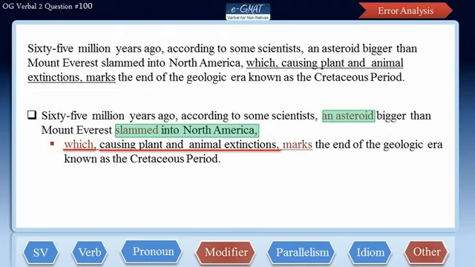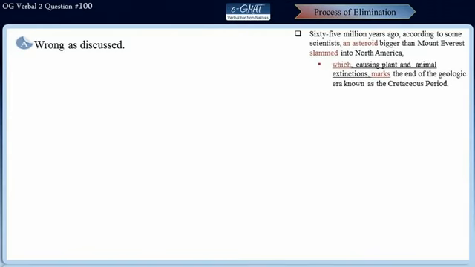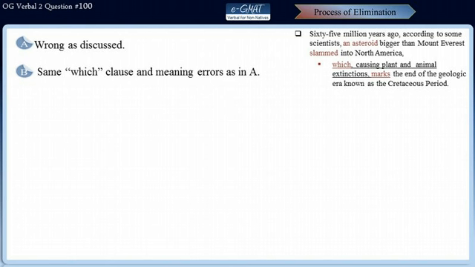So now let's run the POE to find out which answer choice corrects these errors. Well, choice A certainly does not, as we discussed just now. Choice B is also incorrect because it repeats the same which clause error and the meaning error that we found in choice A. Choice C is also not correct because there is no main verb after comma plus and in this choice, and hence it leads to a fragment.